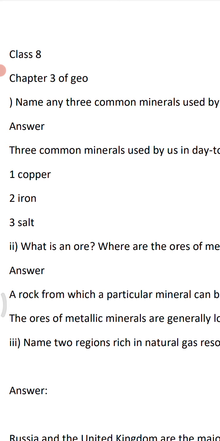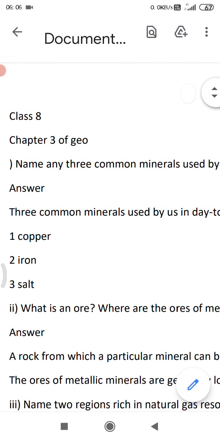Today we are going to start question answers of chapter 3 of geography. Now one by one we will discuss all the questions, and if you find any difference in any of the questions or any query in the questions, you can discuss with me later on. So let's start the question answers.